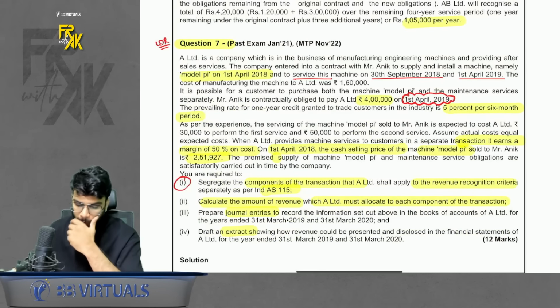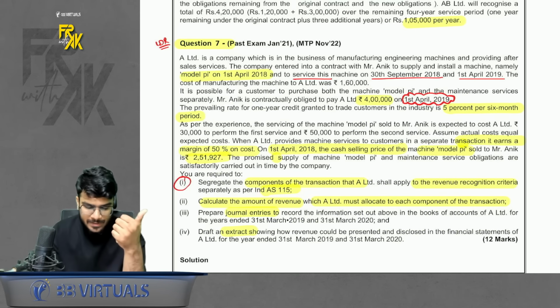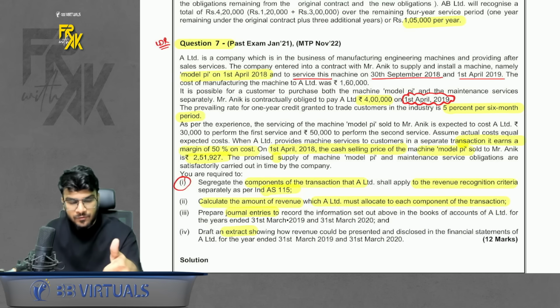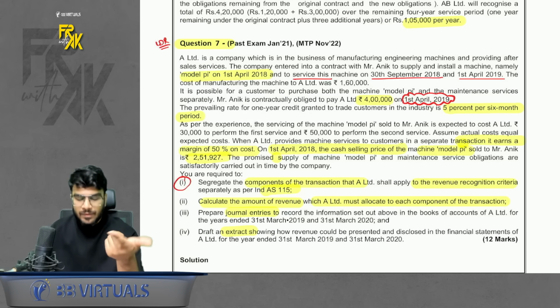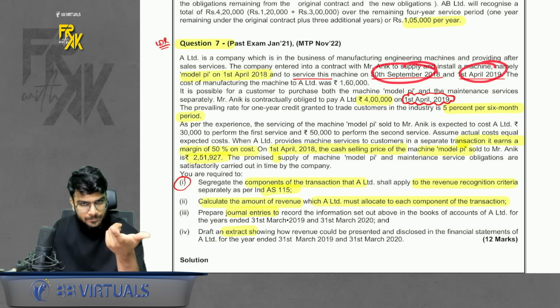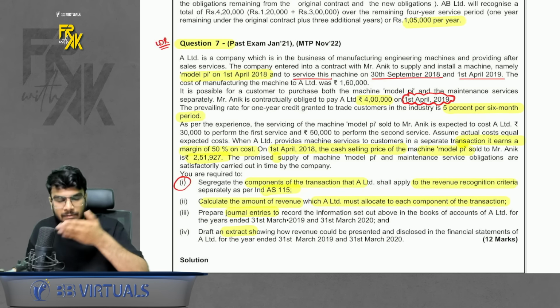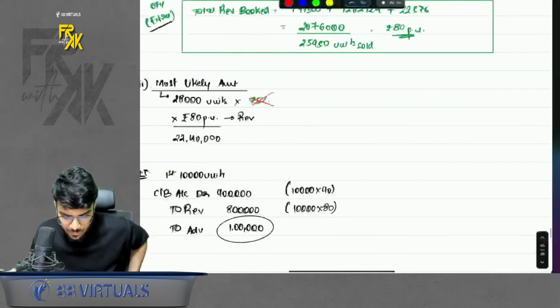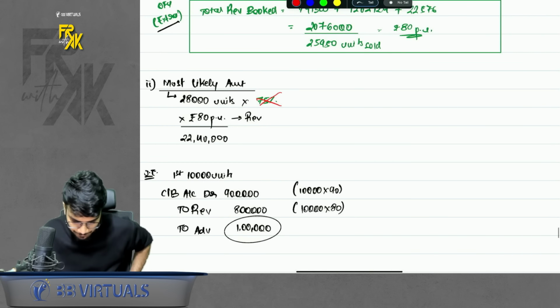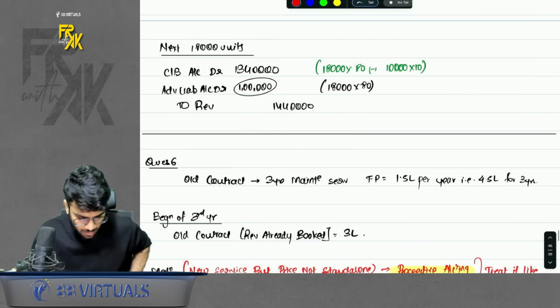What does it say? I'll just try to summarize it. It says we are selling a machine, model Pi, on 1st April 18. Along with that, we are giving 2 services, maintenance service on 30th September and 1st April 19. Payment we are receiving on 1st April 19. So if you see, the machine is sold in 18 and payment is received in 19. That means we will also charge for some finance component. That is exactly what we did here.